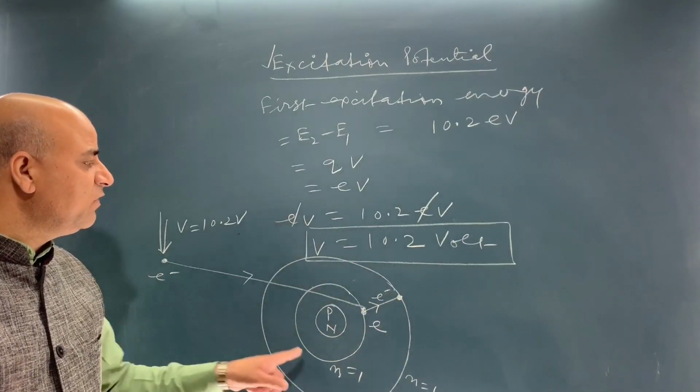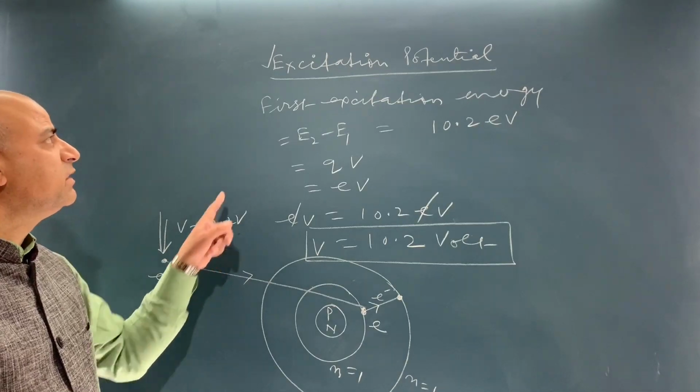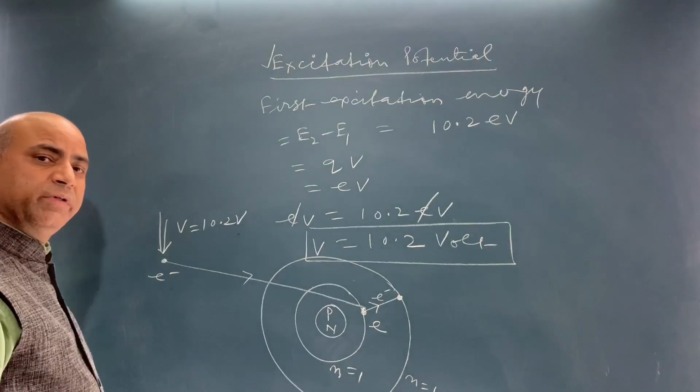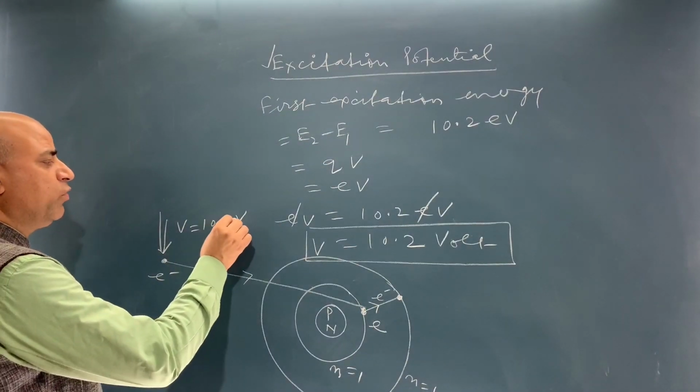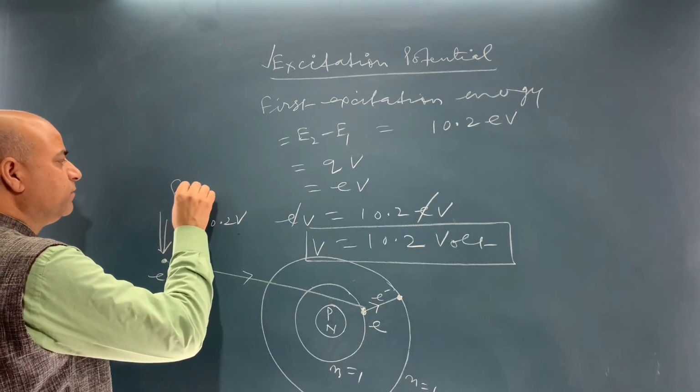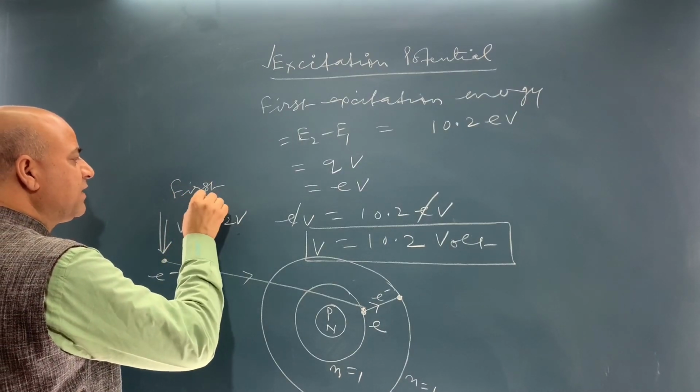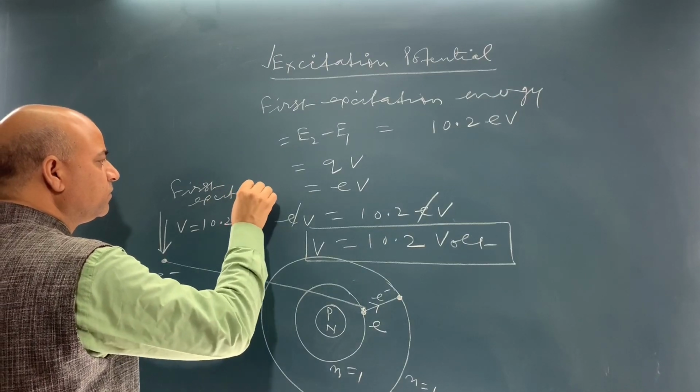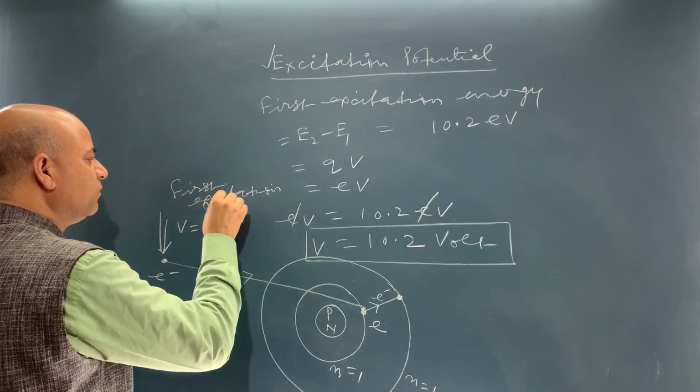So, this potential which is required is known as excitation potential. So, this potential 10.2 volt is the first excitation potential.